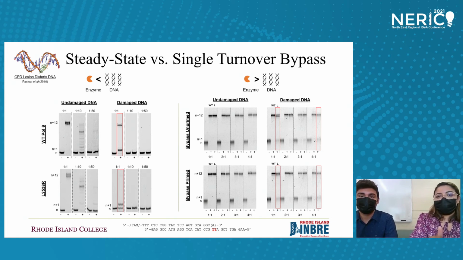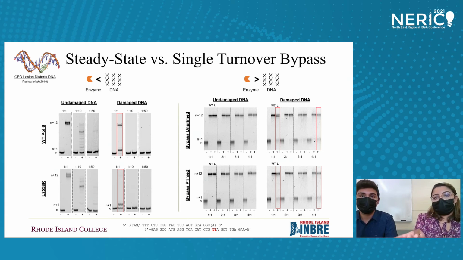On the left-hand panel for wild type and the variant, both CPD damaged and undamaged DNA were titrated in increasing concentrations to mimic steady-state conditions. We found that when we were closer to a 1-to-1 DNA to theta ratio, wild type, highlighted at the top, achieved almost full extension post-bypass, whereas the variant on the bottom did not, it stalled. At higher DNA concentrations, no bypass was observed.